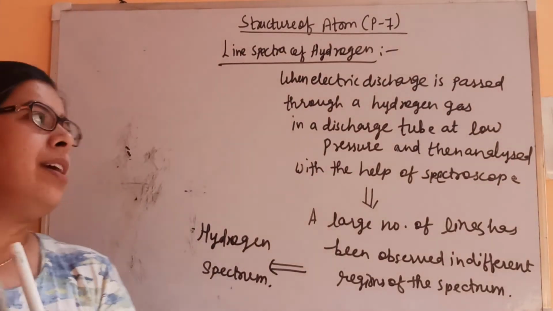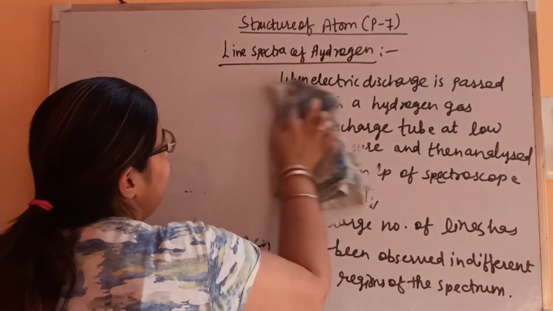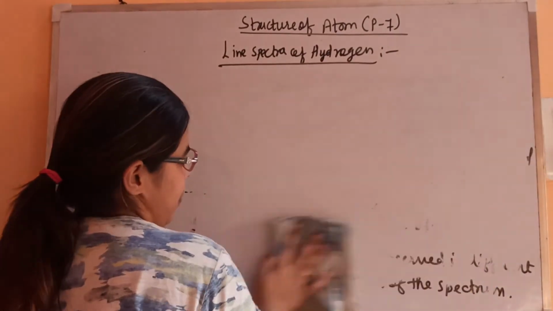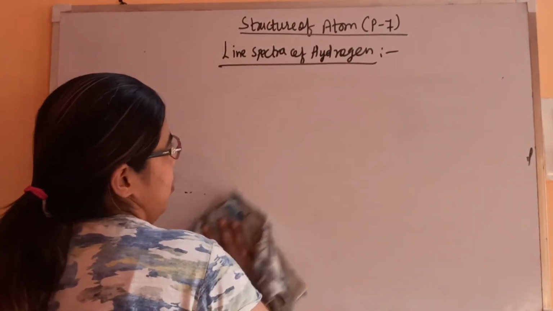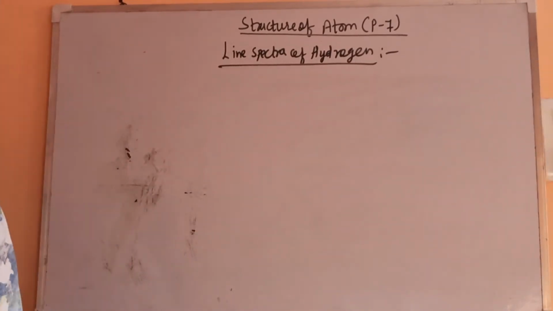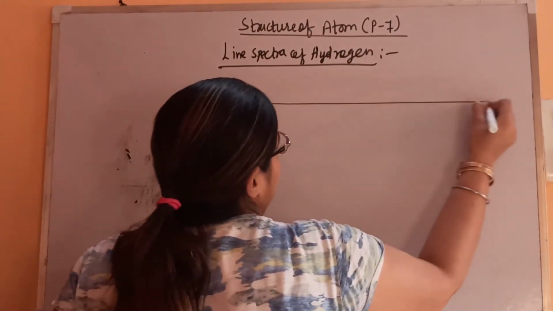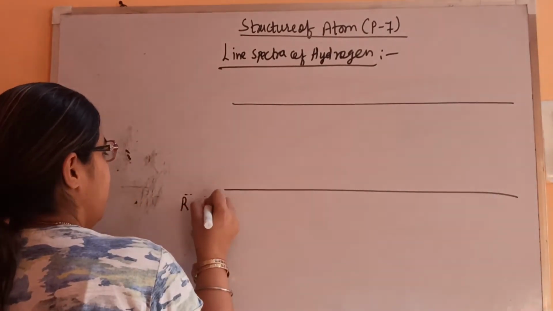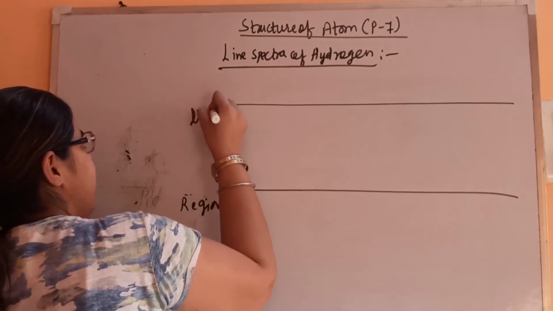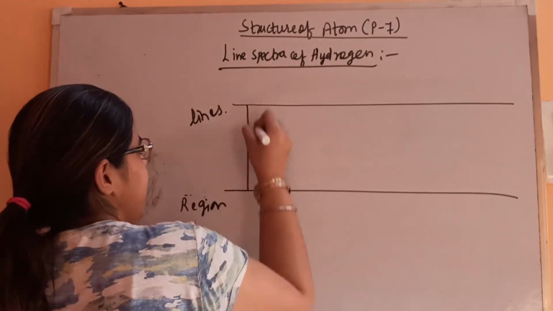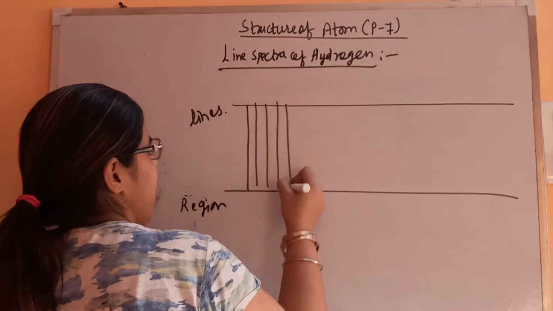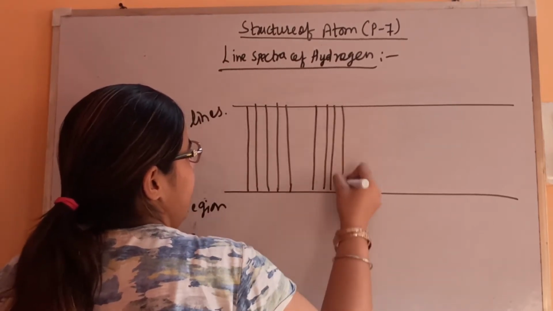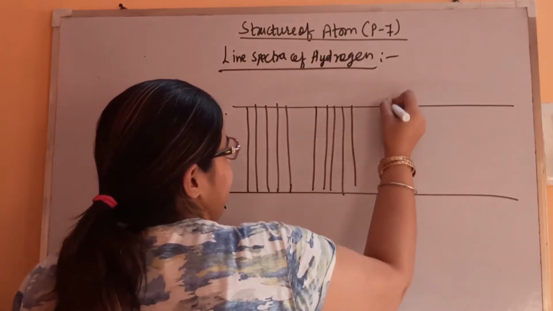Now let's understand what are the different patterns that have been obtained. Say this is the pattern, here it is the region, and these are the lines. Fine. So like these kind of lines have been observed. Say this is one region, and after that one pattern has been obtained. Again one pattern.